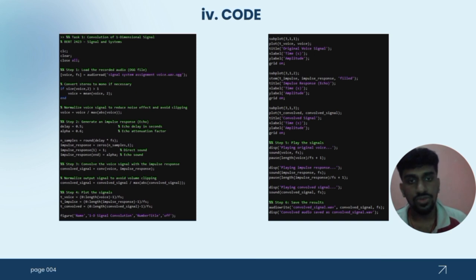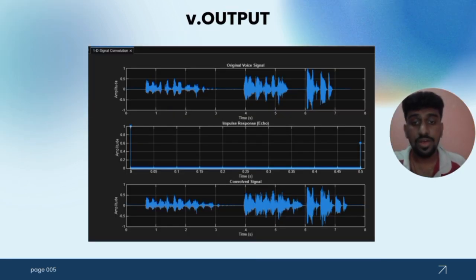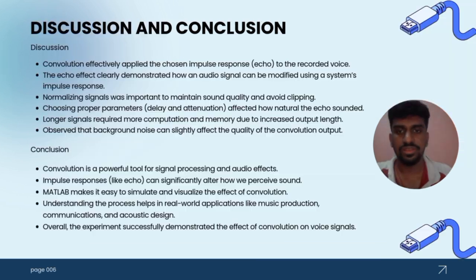This is the code we use for our task 1 in MATLAB. We changed a certain line from the code so we can get a better view of our voice message signal. This is the output we got for task 1. The output signal duration increased due to the convolution. Normalization was required to avoid distortion and clipping.